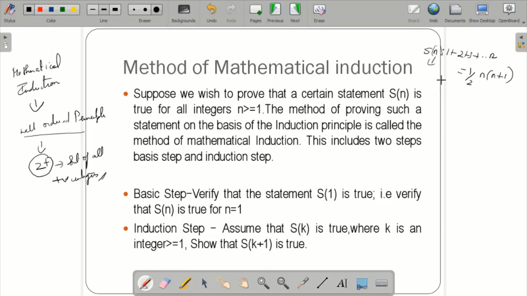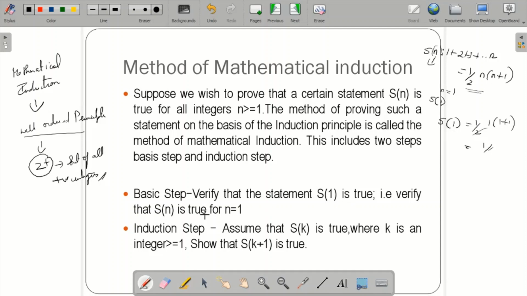Mathematical induction has two steps: one is the basic step and the second is the induction step. The basic step is for n equal to 1. Try S(1): half into 1 into 1 plus 1. That is 2 by 2, and the 2s cancel, so the answer is 1. On the left-hand side we have the value 1, and on the right-hand side we also get 1. So the basic step is to verify that the statement S(1) is true.